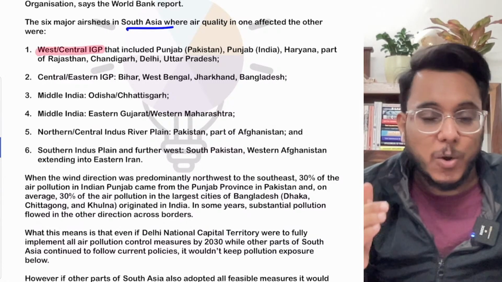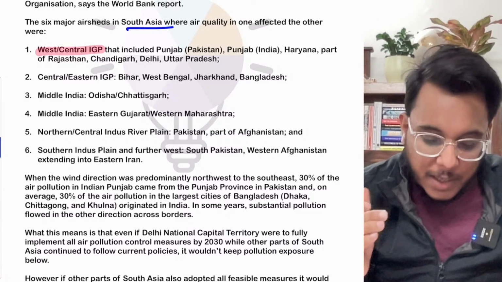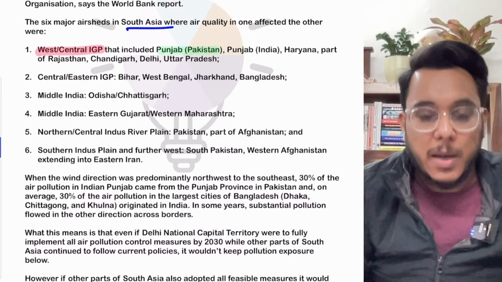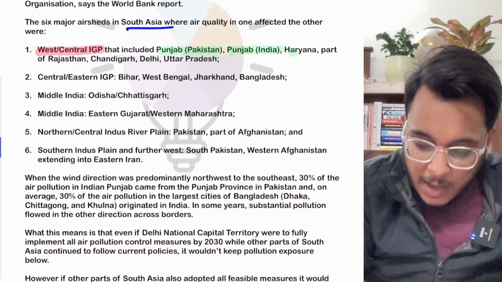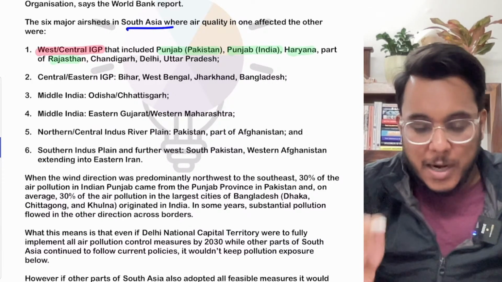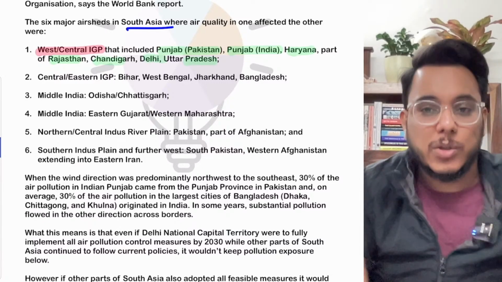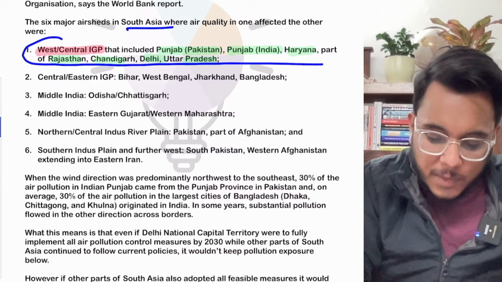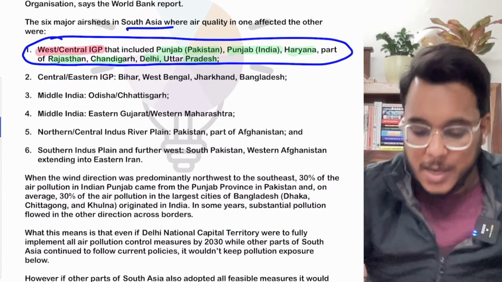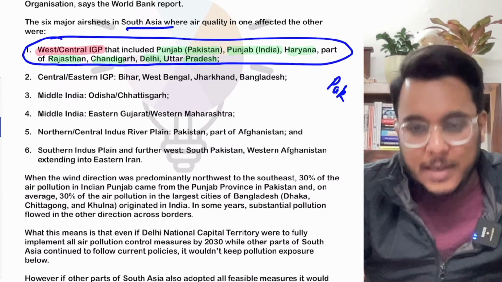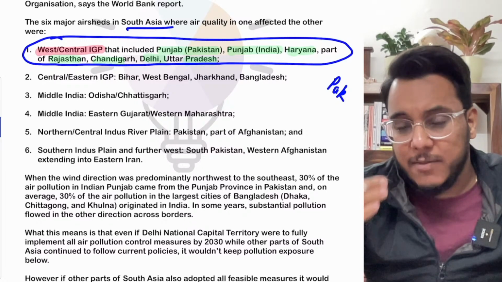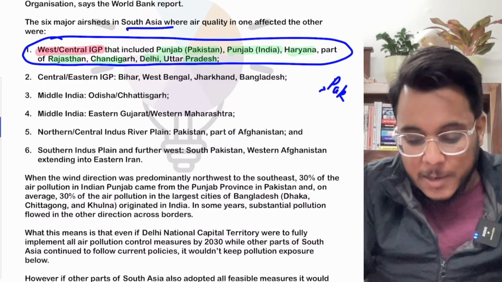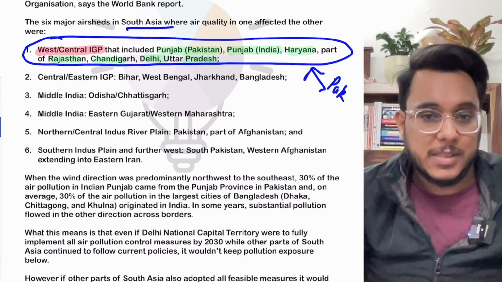IGP means Indo-Gangetic Plains. West Central IGP includes Pakistan's Punjab, India's Punjab, Haryana, parts of Rajasthan, Chandigarh, Delhi and Uttar Pradesh. Okay, so basically the Western Central IGP includes all these particular regions. So if Pakistan is doing some activity which is leading to pollution, Pakistan's pollution will be reflected in all those regions that we have discussed here.